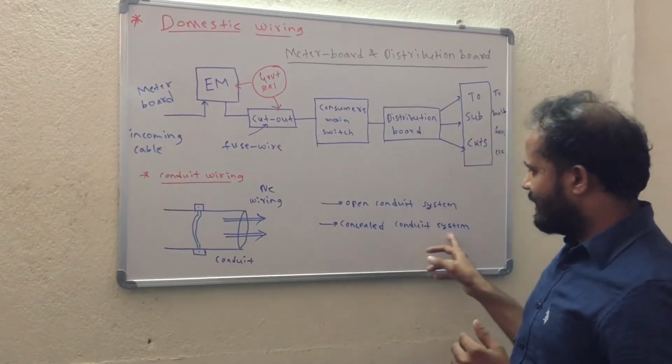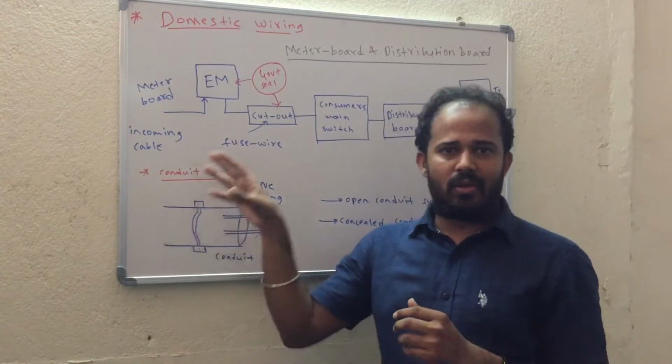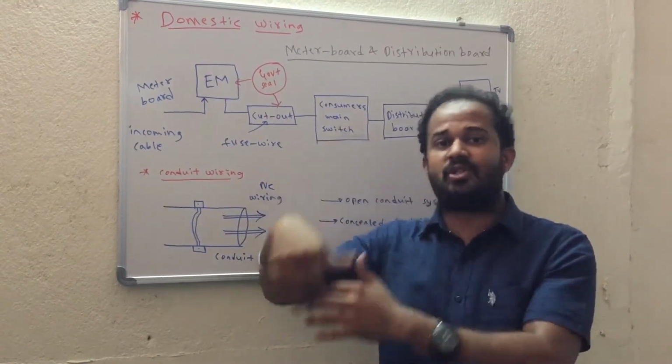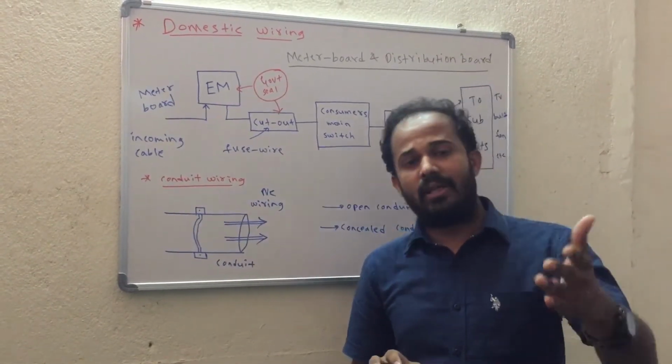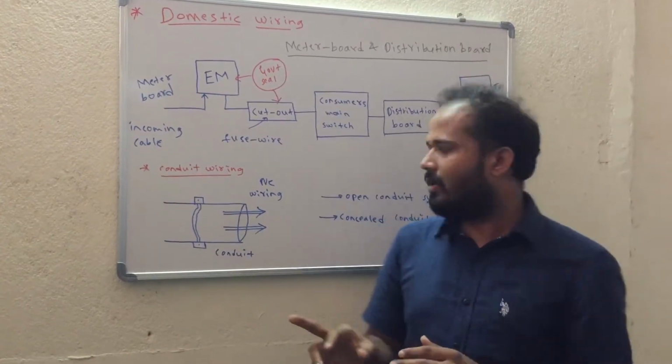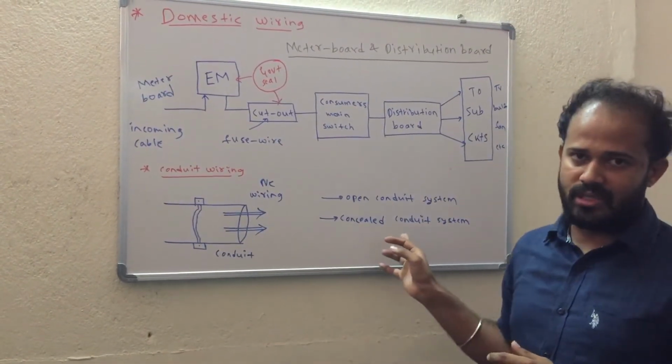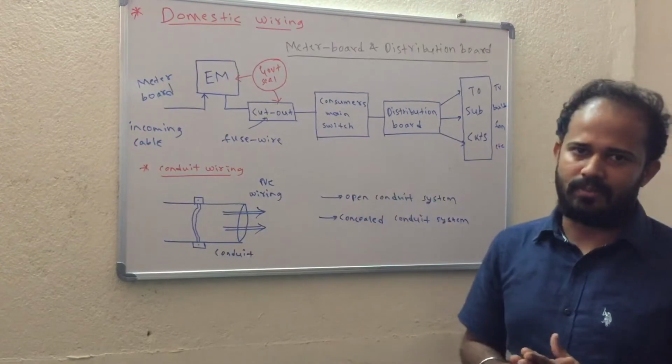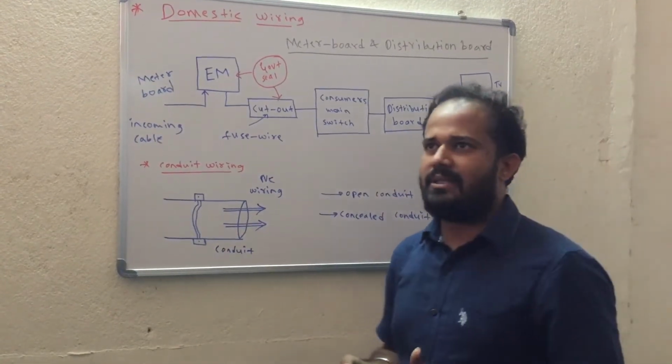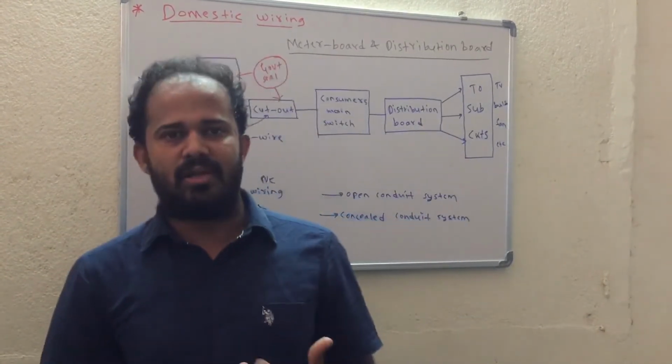What concealed conduit is: this particular conduit or wiring will be done within the plastering of the wall. It is embedded within the plastering of the wall. Such a type we call concealed conduit system. So these are the two types. Okay. Then comes the advantages and disadvantages of wiring.